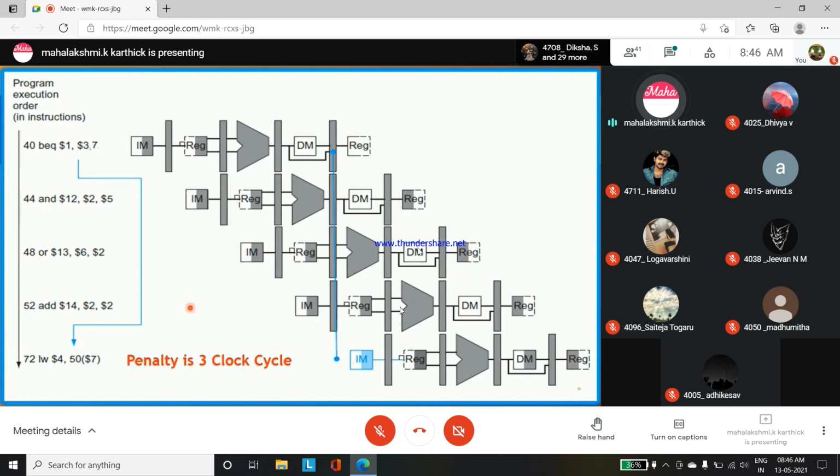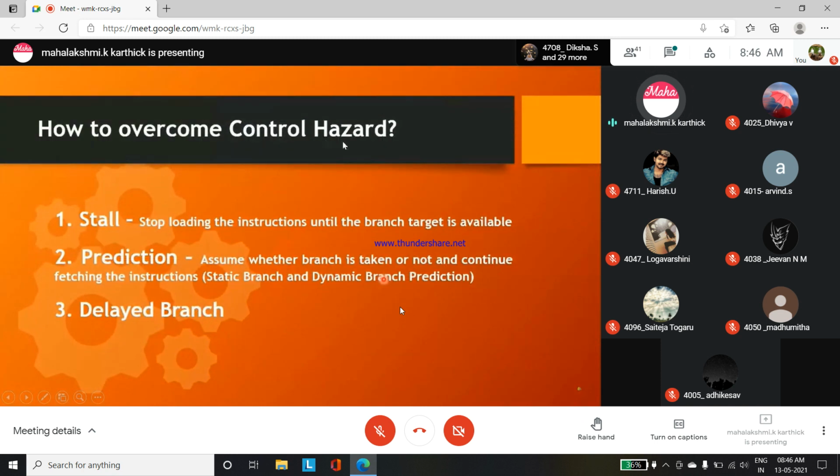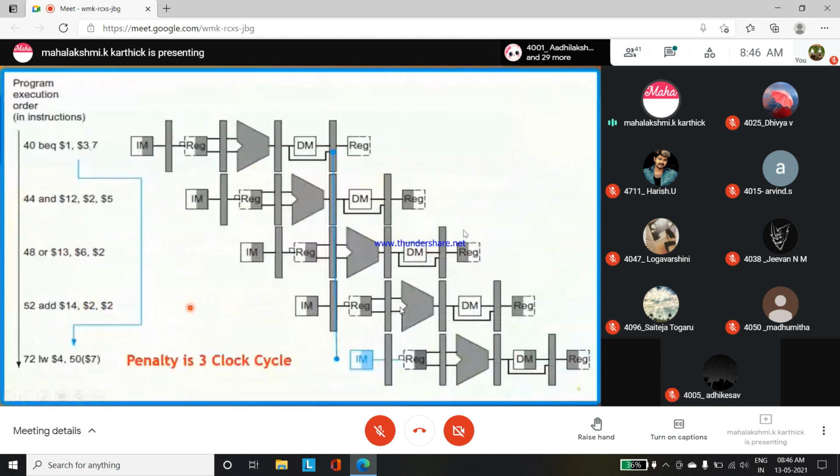So to avoid this control hazard, how do we overcome it? Stall. What is the meaning of stall? Stop loading the instruction until the branch target is available. After finding the target address only, the next instructions have to be called. Meanwhile, you have to stop the instructions from being inside the pipeline, wasting and occupying these resources. Because we have not yet known what the next target address to be proceeded is. So this is a point you have to understand.